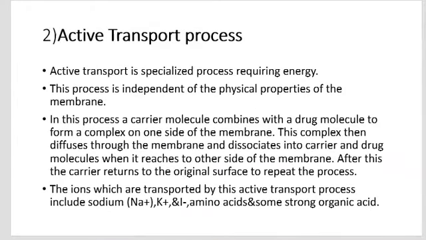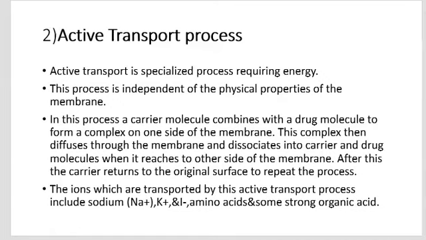Second one is the active transport process. The carrier mediated transport involves a carrier which reversibly binds to the solute molecule and forms a solute carrier complex. This complex transfers across the cell membrane to the other side and dissociates to yield the solute molecule.